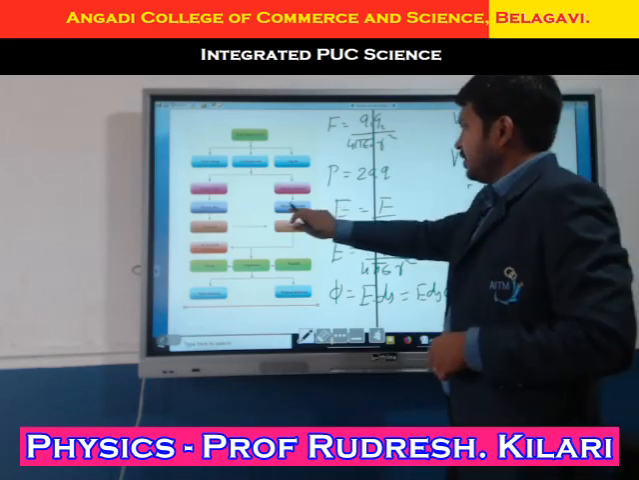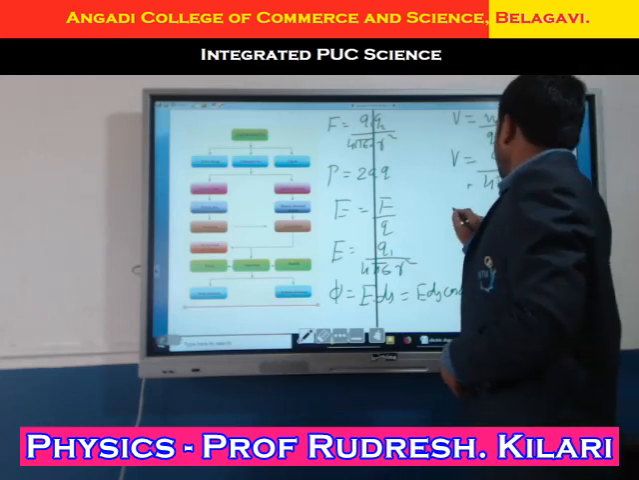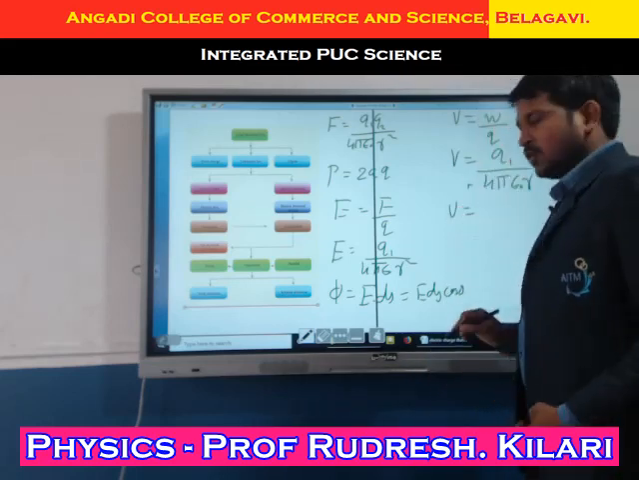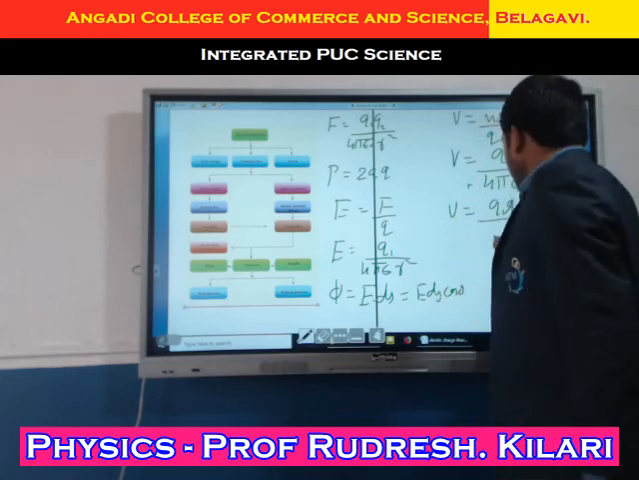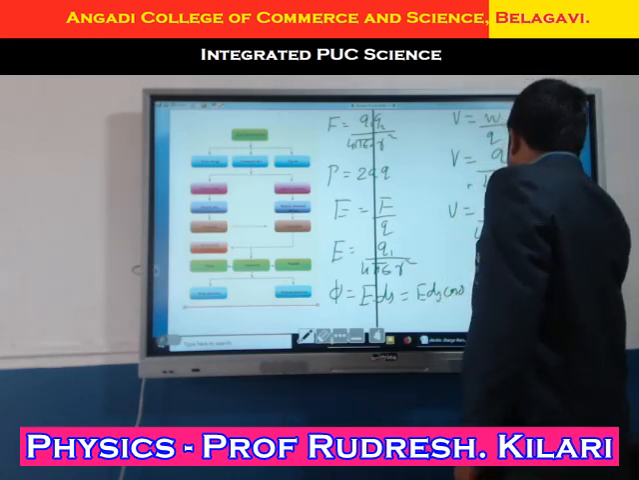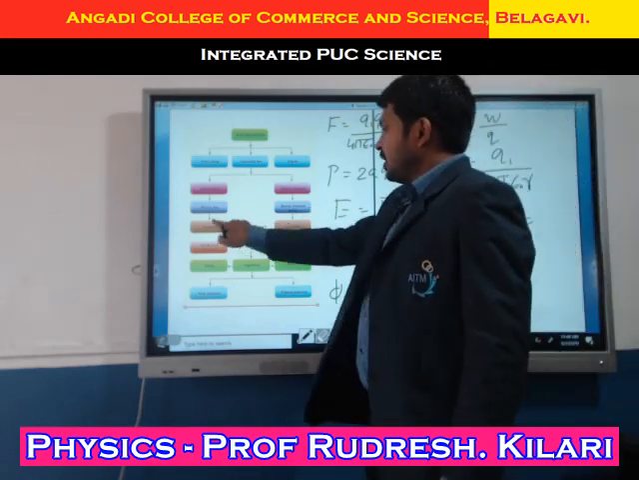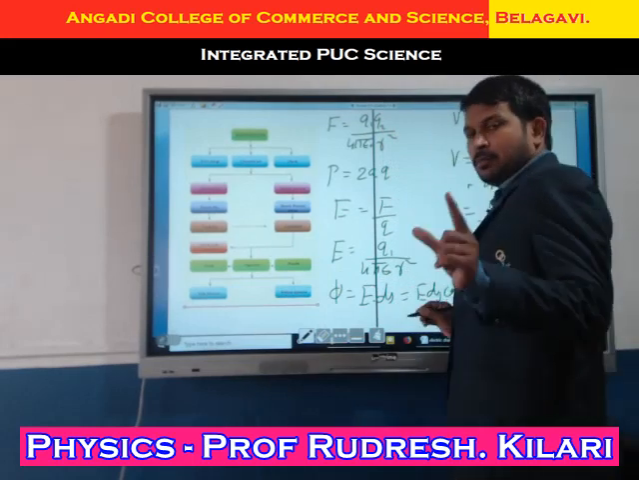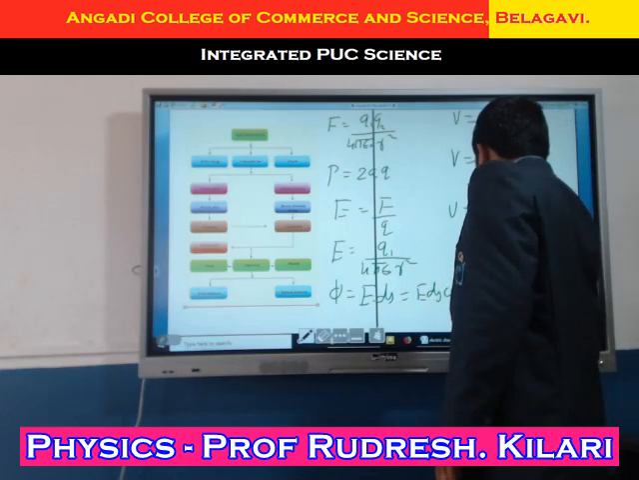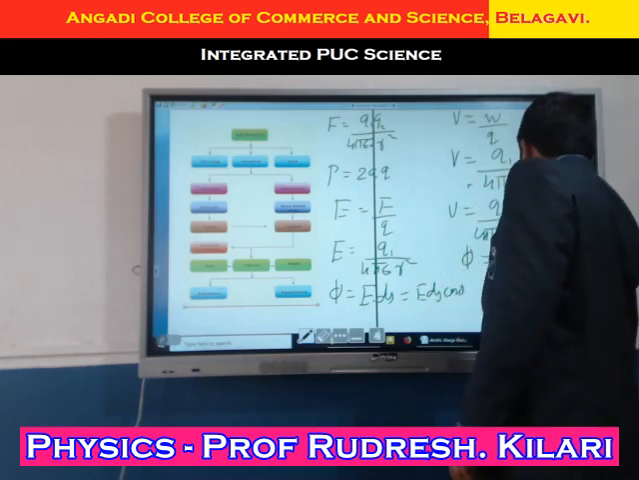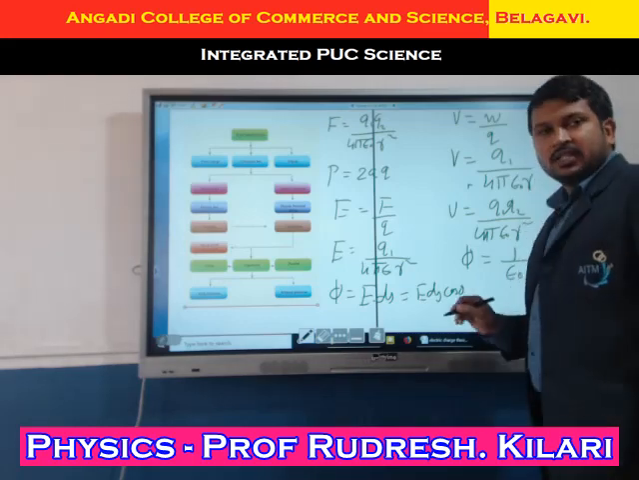Another one, electric potential energy. What is the electric potential energy for two point charges? U equals Q1 Q2 divided by 4 pi epsilon naught r. Next one, Gauss law. What does Gauss law state? The number of electric field lines passing through a closed surface, phi, equals 1 divided by epsilon naught times the total charge in the system.